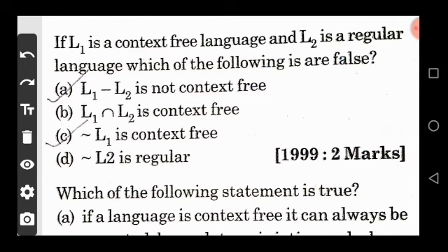L1 intersection L2 is context free. L1 is a CFL and L2 is regular, so it is a correct option. Now move on. Complement of L1 is context free, so this is also false. And come to option D, complement of L2 is regular. Yes, this is correct. So we found the false statements, and the correct answer is option C and option A. Now move on to the next question.